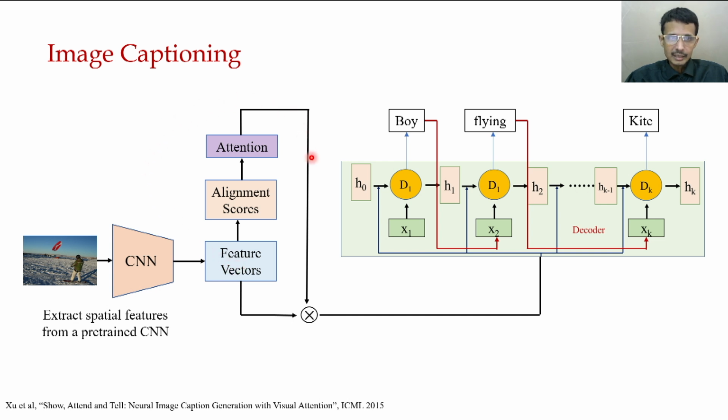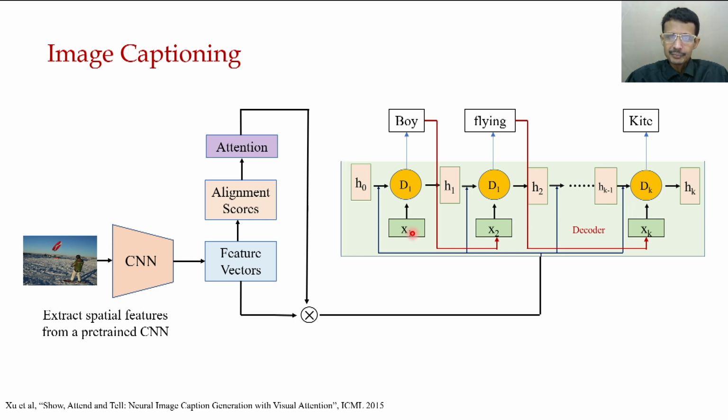Now this is the encoder part, and this is the decoder. Encoder means that given an input, we try to understand it. Now this attention is given to this decoder, which has our very familiar structure, an RNN or LSTM structure.